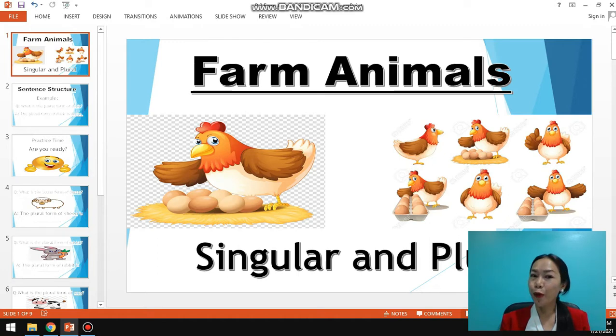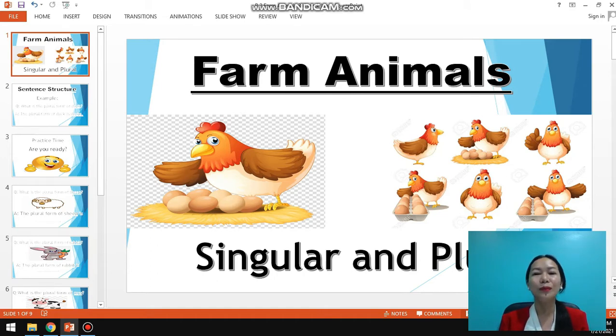Okay, on the first picture, how many chicken do you see? All right. On the first picture, there is one chicken. So it means singular. Singular means only one.